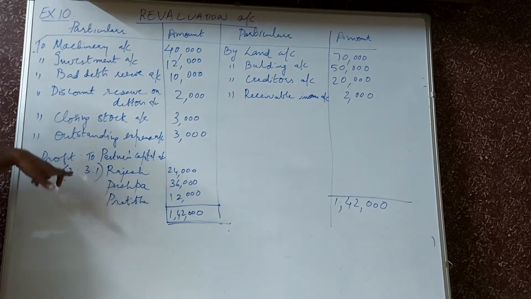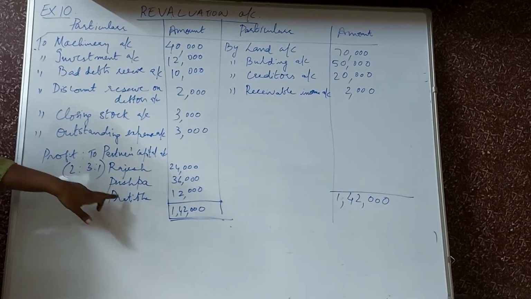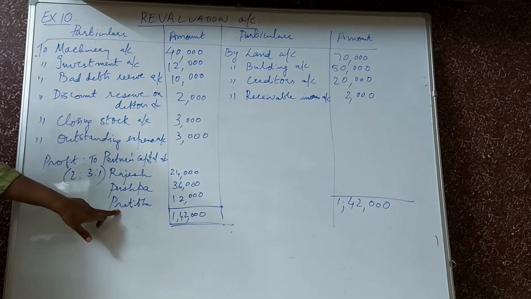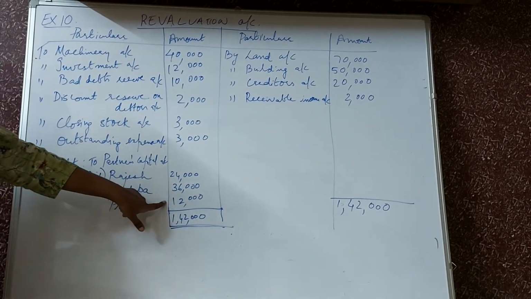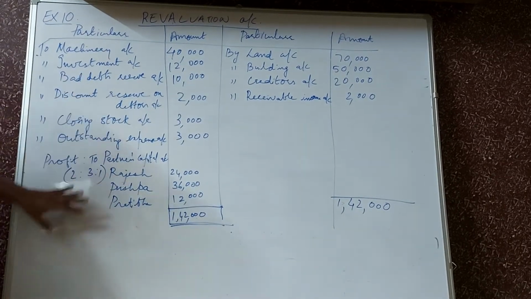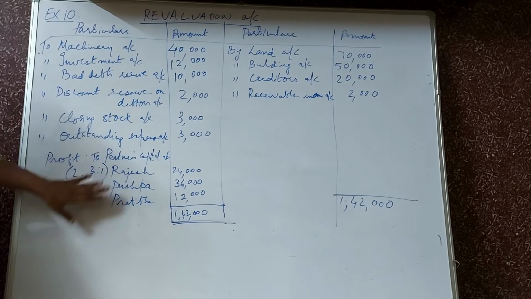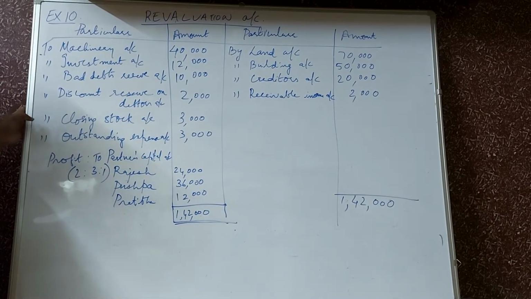So Rajesh gets 2/6 share, Pushpa gets 3/6 share and Pratibha gets 1/6 share of 72,000: 24,000, 36,000 and 12,000 respectively. Now let us see, based on these revalued values of the assets and the liabilities, how we can prepare the balance sheet.